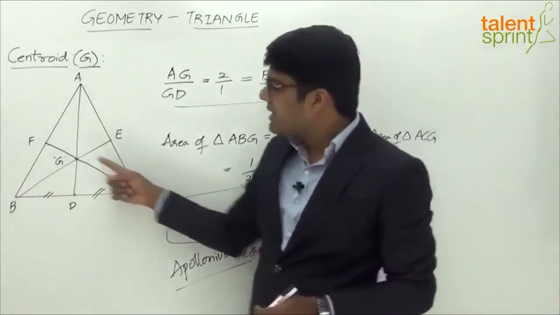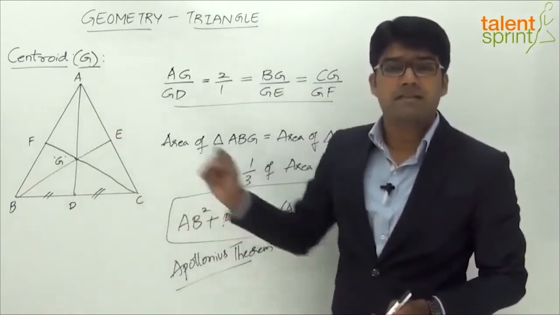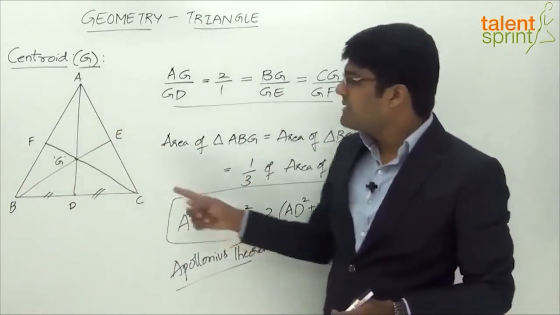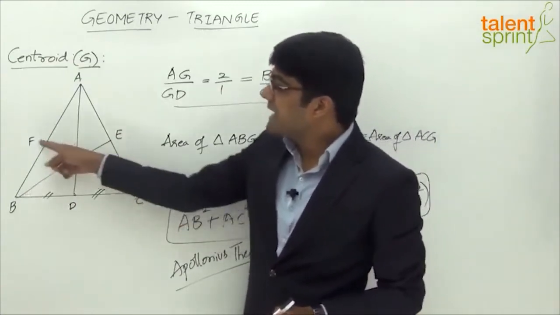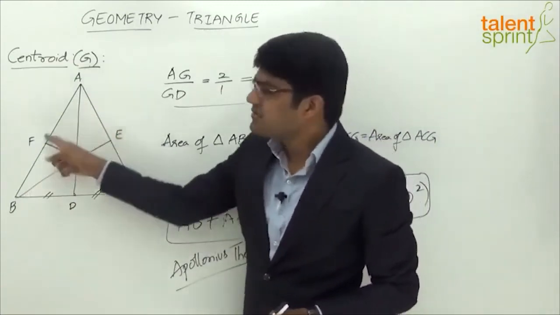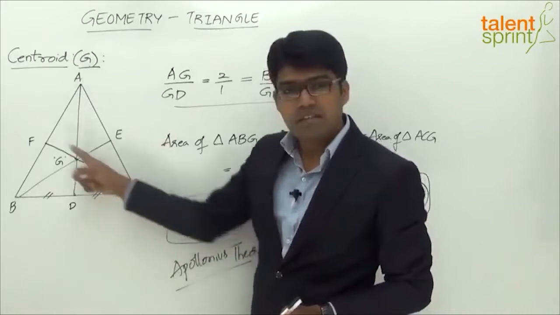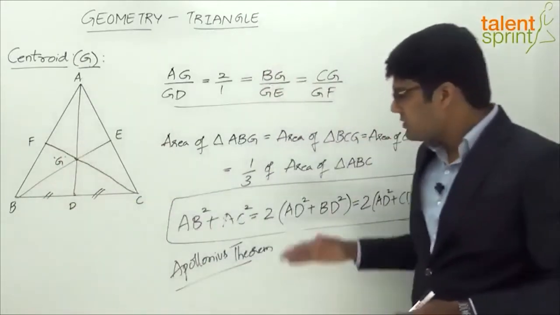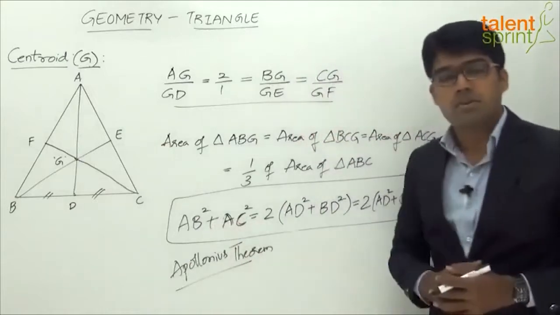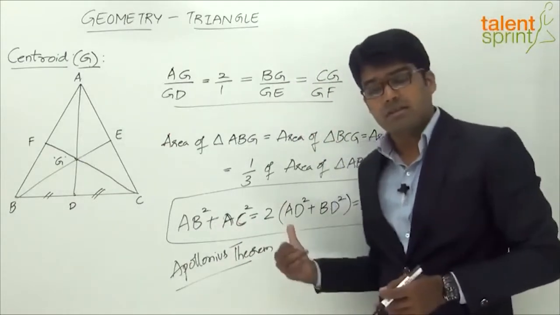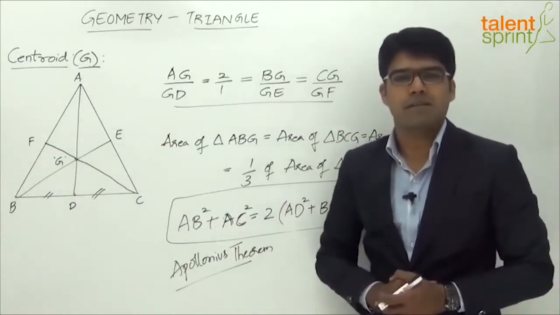And likewise for the third median CF. How will the equation look like? We will say CA square plus CB square will be equal to 2 times of CF square plus AF square, or 2 times of CF square plus BF square. So that's a very important conclusion which we need to remember, so that if at all a question is asked on this theorem, it will be easy for us to arrive at the final answer.